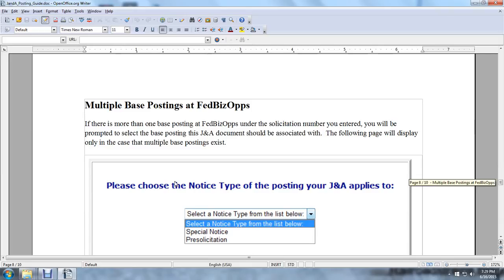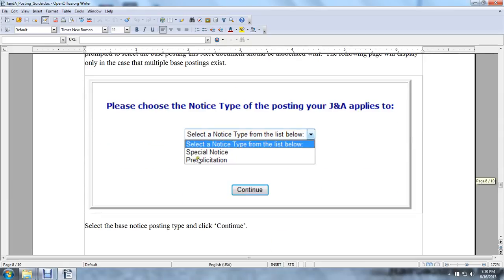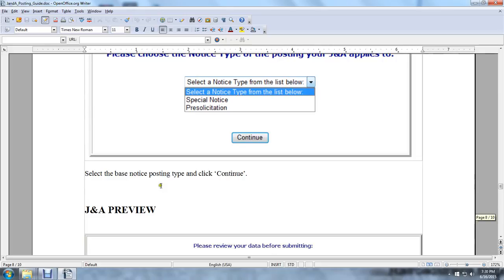Multiple base postings of federal business opportunities. Is there more than one base posting of a federal business opportunity under the solicitation number you entered? You will be prompted to select the base posting the justification and approval documentation should be associated with. The following page will be displayed only in the case of multiple postings. Please choose the type of notice the justification and approval applies to. Special notice, pre-solicitation, or select the notice type from the list below. Select the base notice type and click Continue.